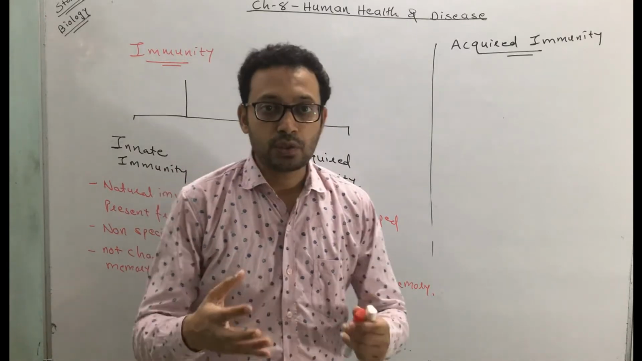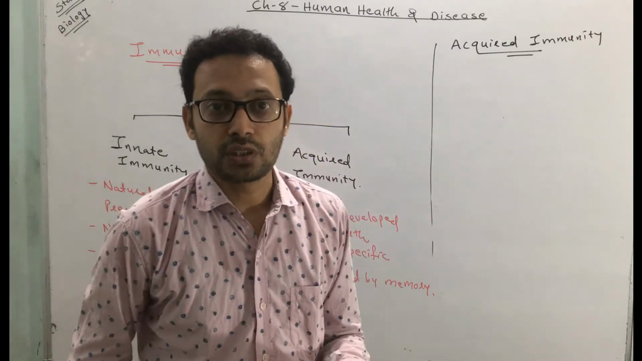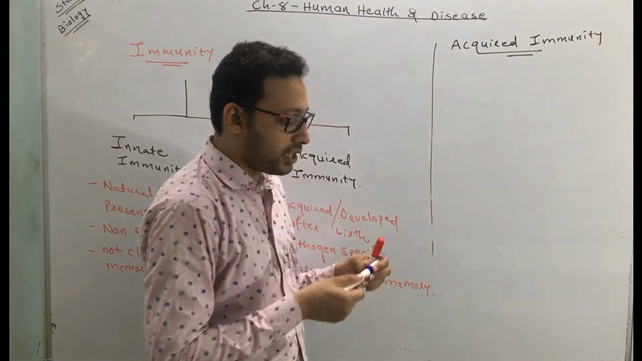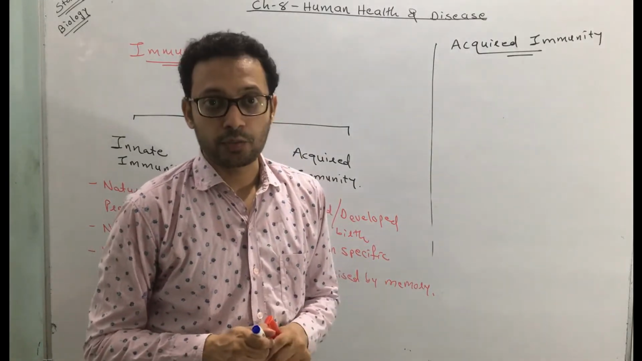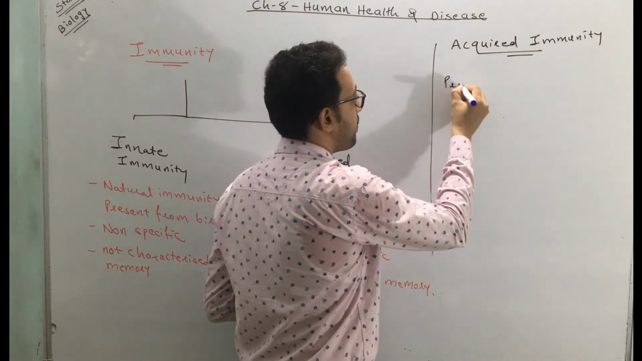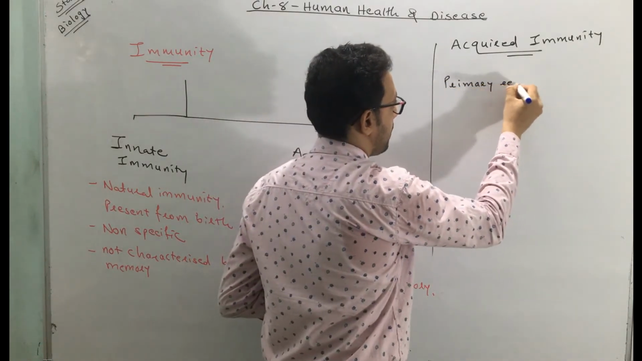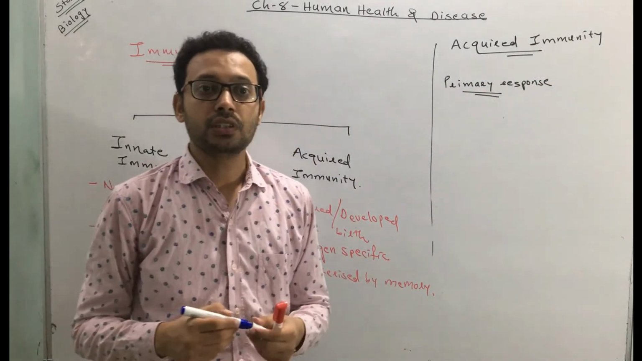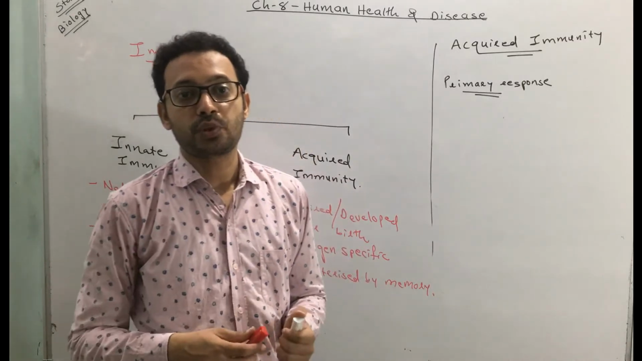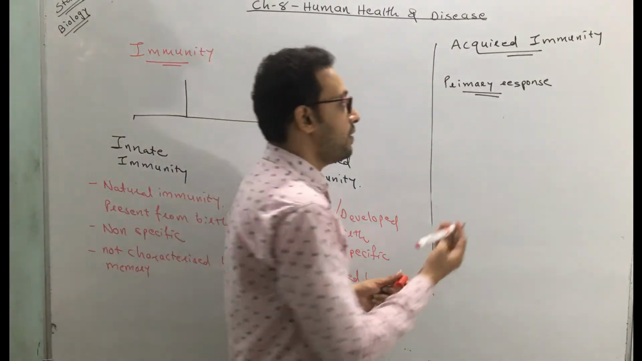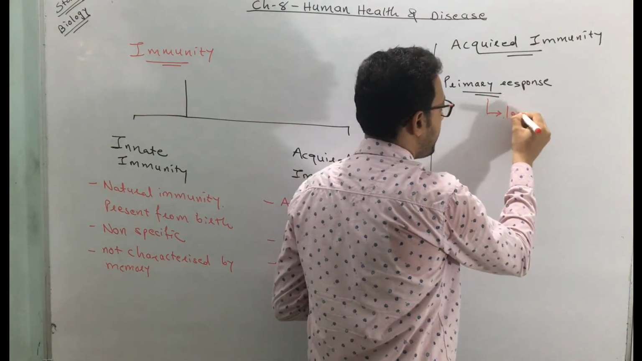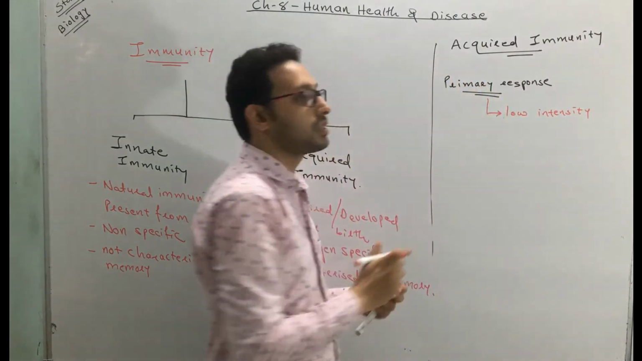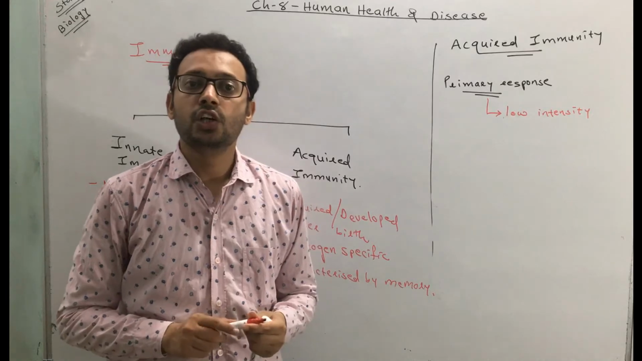Suppose a person is exposed to a pathogen, that means a disease causing microorganism, for the first time. Then it produces an initial response against this microbe, and this response is called the primary response. Primary response means the first response produced by immunity against a pathogen. But if you see the characteristic of this primary response, it is of low intensity.